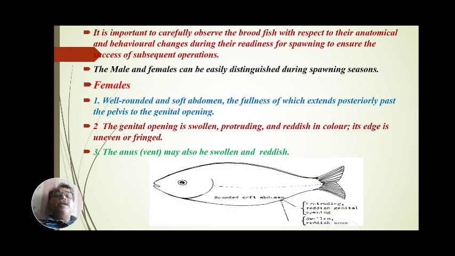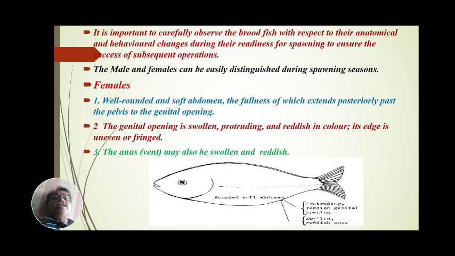It is important to carefully observe the brood fish with respect to their anatomical and behavioral changes. It is most useful to carefully observe those fishes that are to be selected as brooders, with respect to their anatomical and behavioral changes during their readiness for spawning, to ensure the success of subsequent operations. Those fishes are to be chosen for spawning, for breeding.